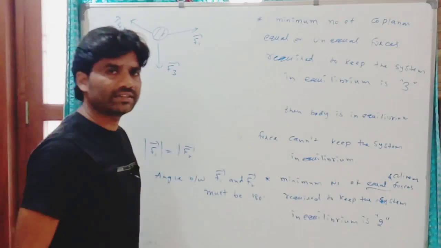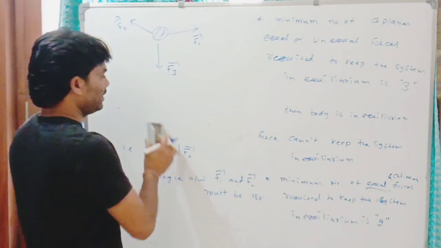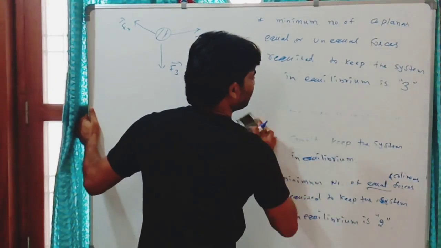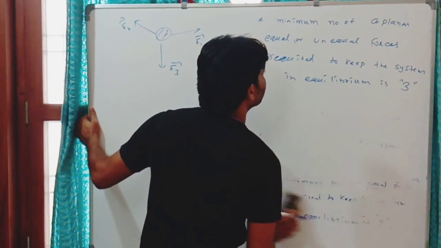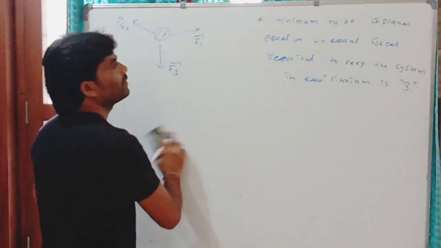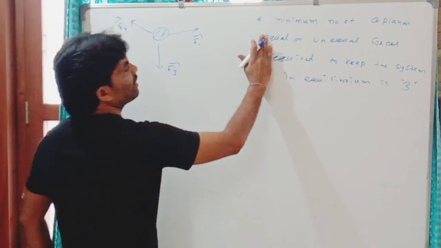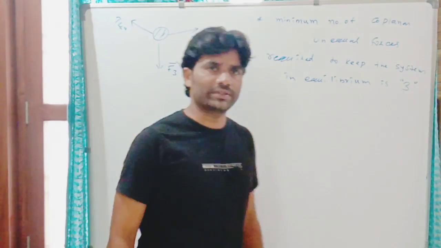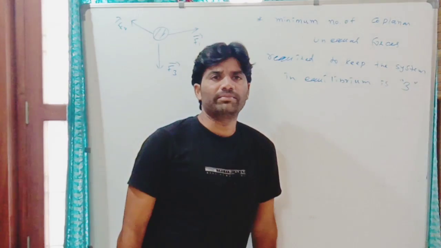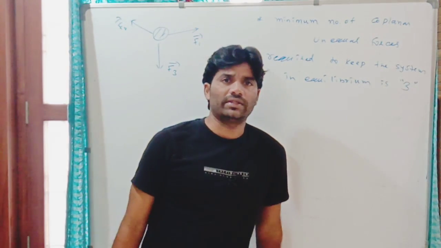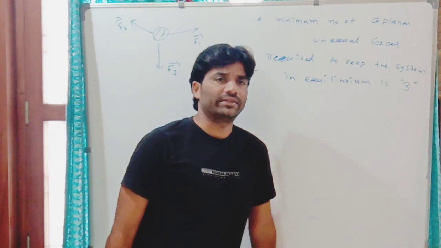We require at least 3 forces if they are unequal and coplanar. For equal forces, only 2. If the forces are equal, the minimum number is 2. If the forces are unequal, the number of forces required is 3.